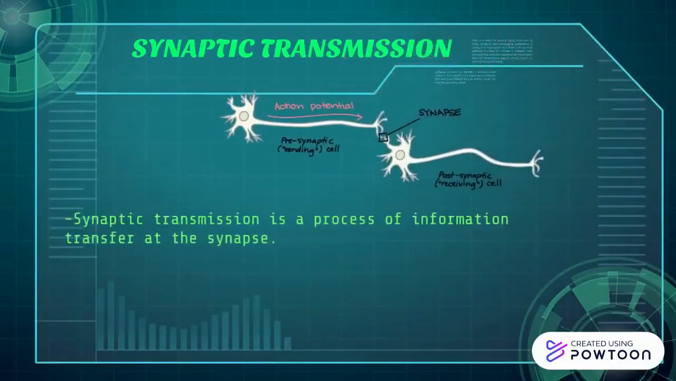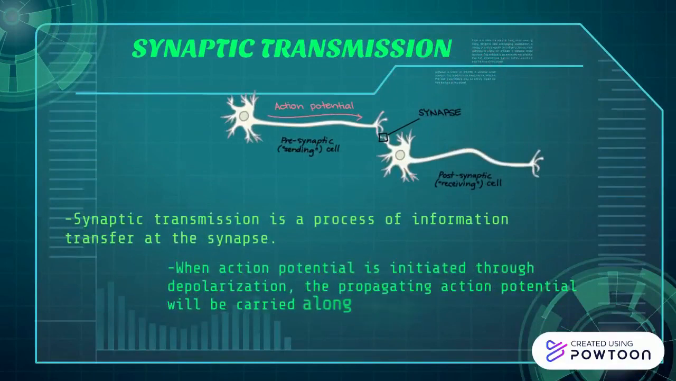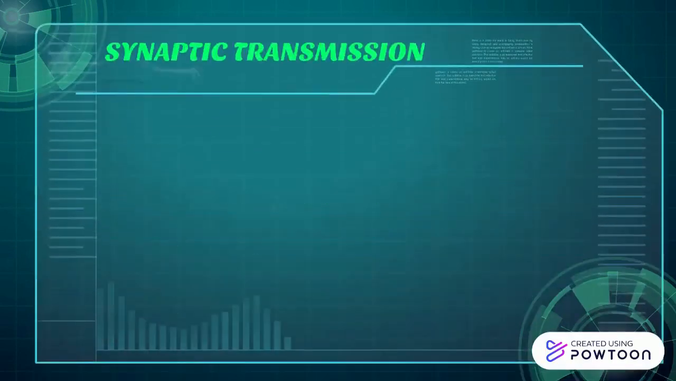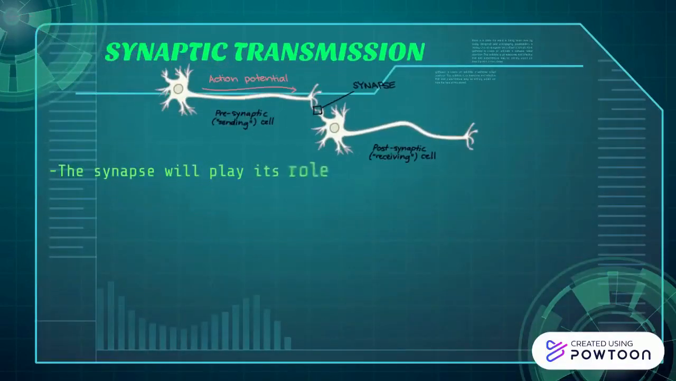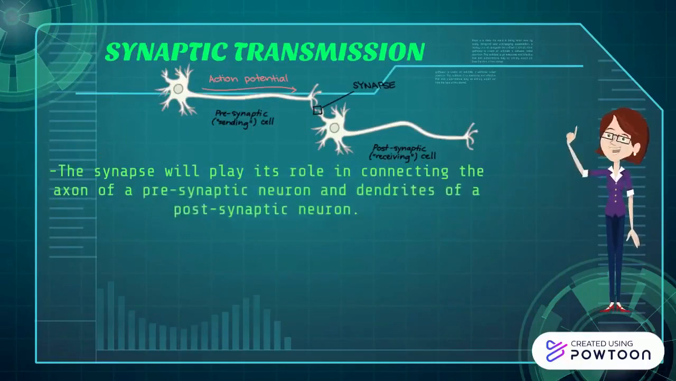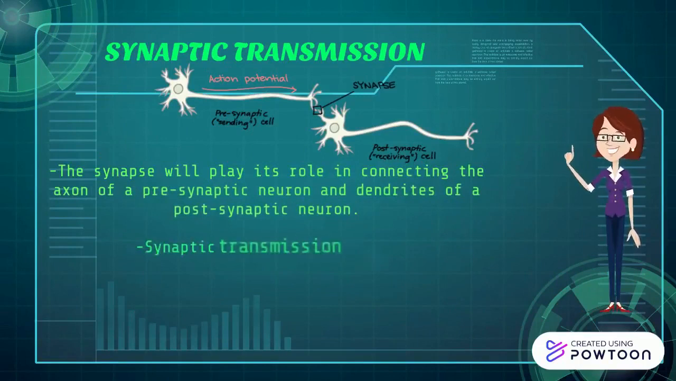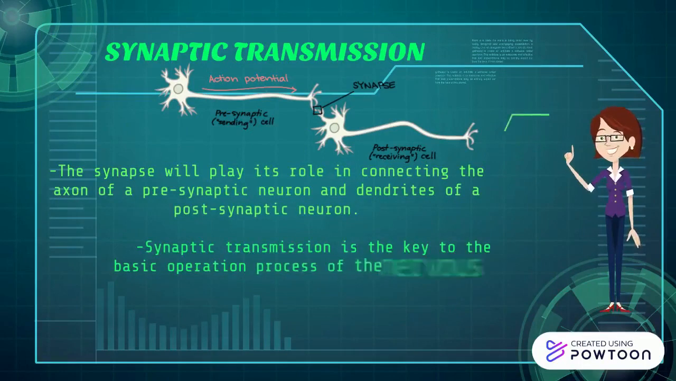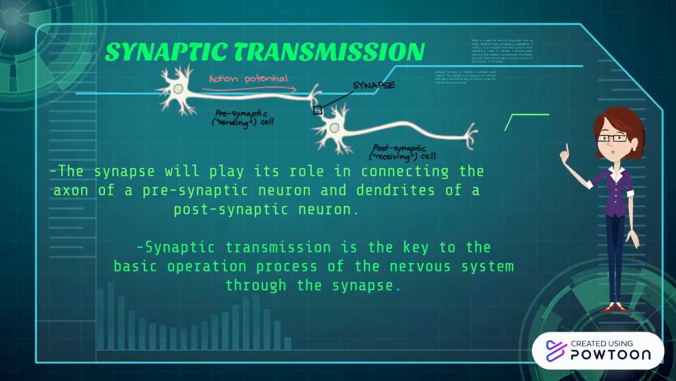How can this occur? Generally, when action potential is initiated through depolarization, the propagating action potential will be carried along the axon. From there, the synapse will play its role in connecting the axon of a presynaptic neuron and dendrites of a postsynaptic neuron. Therefore, synaptic transmission is the key to the basic operation process of the nervous system through the synapse.